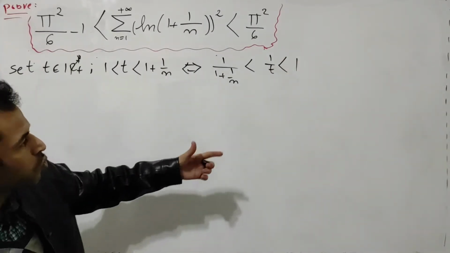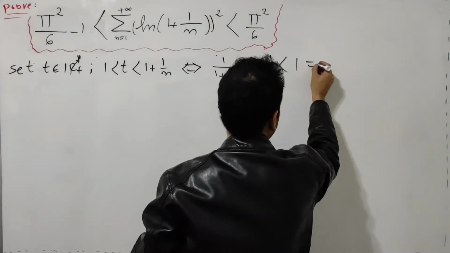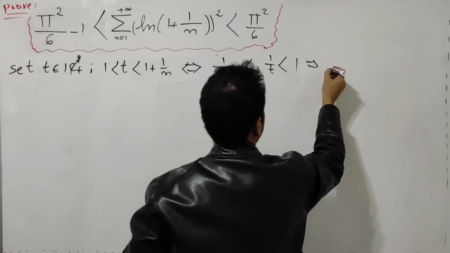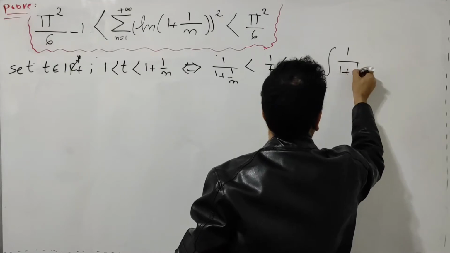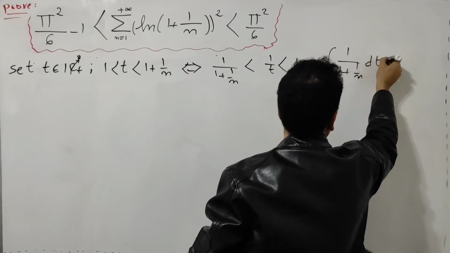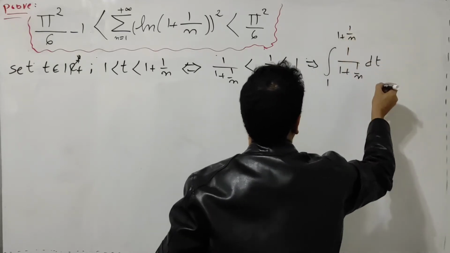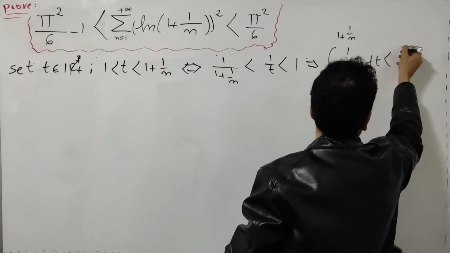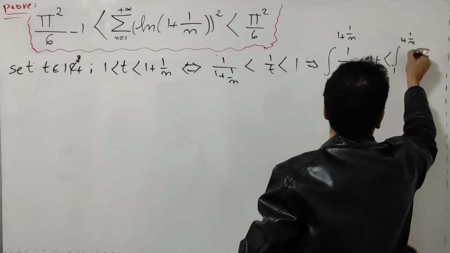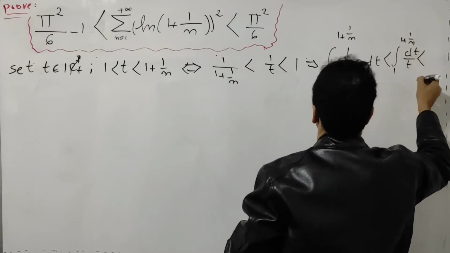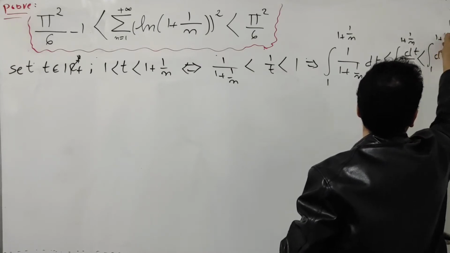So what I'm going to do now is apply the regular integral on both sides, okay? This implies the integral of 1 over 1 plus 1 over n dt from 1 to 1 plus 1 over n is strictly less than the integral from 1 to 1 plus 1 over n of dt over t, which is strictly less than the integral of dt from 1 to 1 plus 1 over n, okay?